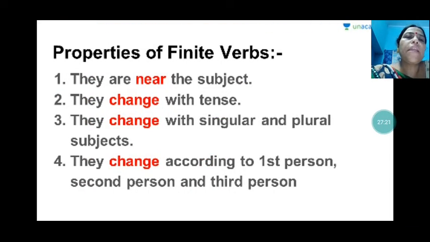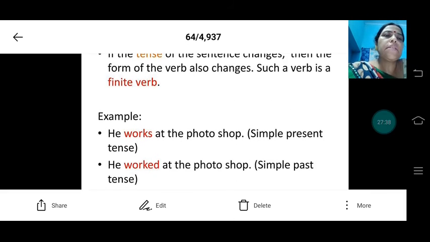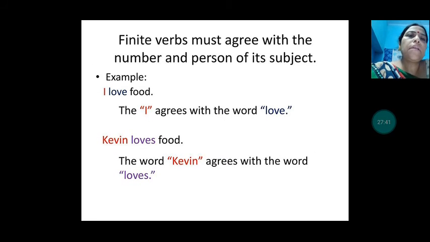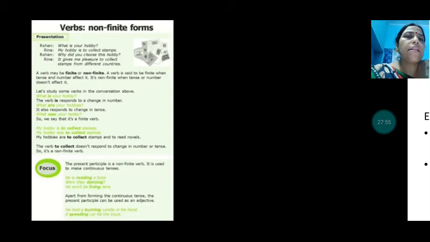So, properties of finite verbs. They are near the subject. They change with tense. They change with singular and plural subjects. They change according to first person, second person and third person. He works, he worked: simple present and simple past tense. Then I love food, I agrees with the word love. Then Kevin agrees with the word loves. So I love food, Kevin loves food. You see the change in the verb. Works, worked, that is about the finite.